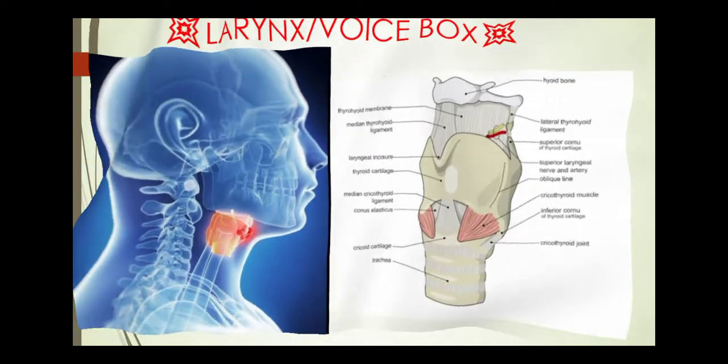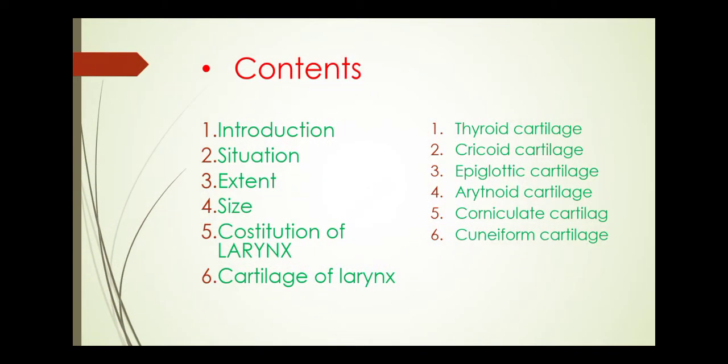Now, starting from its contents, first of all we will discuss the introduction of the larynx, then the situation of the larynx and what is the extension of the larynx. Then we will discuss the size of the larynx, then the constitution of the larynx, and lastly the cartilages of the larynx.